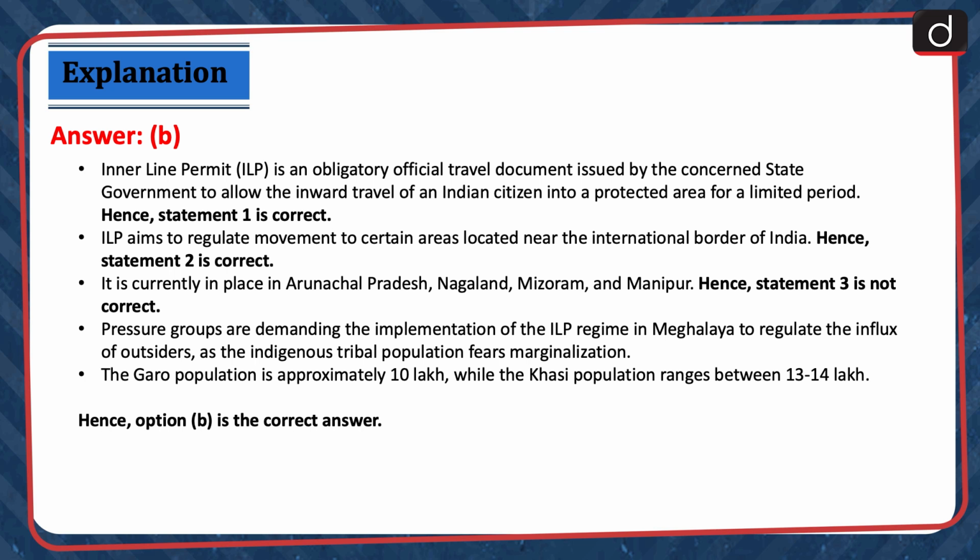Pressure groups are demanding the implementation of the ILP regime in Meghalaya to regulate the influx of outsiders as the indigenous tribal population fears marginalization. The Garo population is approximately 10 lakh, while the Khasi population ranges between 13 to 14 lakhs. Hence, option B is the correct answer.